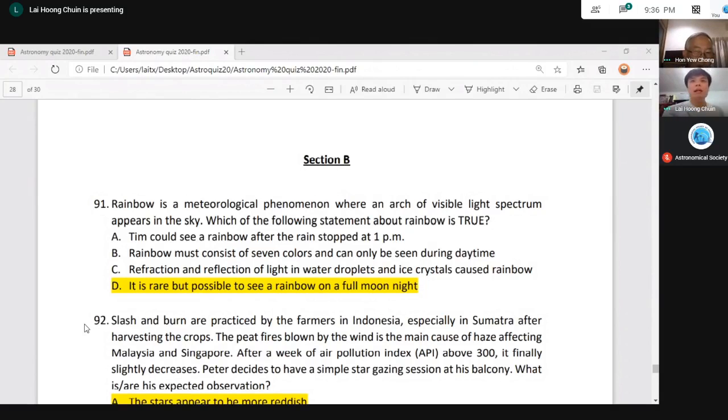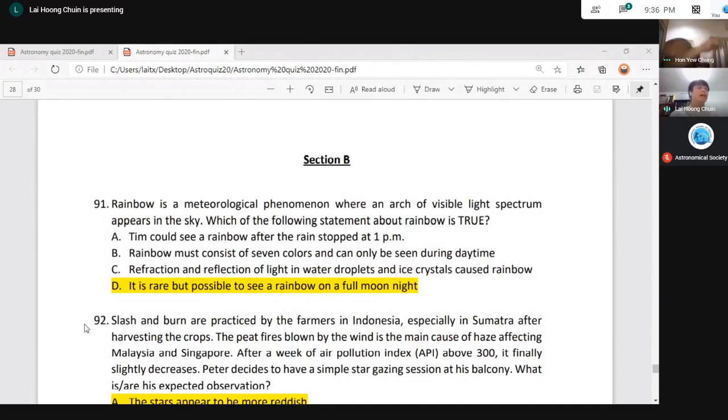Statement B: rainbow must consist of 7 colors and can only be seen during daytime. Firstly, a rainbow consists of 7 colors, this is what we know, but it does not necessarily have to consist of 7 colors. Sometimes people report seeing rainbows with only 4, 5, or 6 colors, or even a monochrome rainbow. So it need not consist of 7 colors, and it's not necessarily true that it can only be seen during daytime.